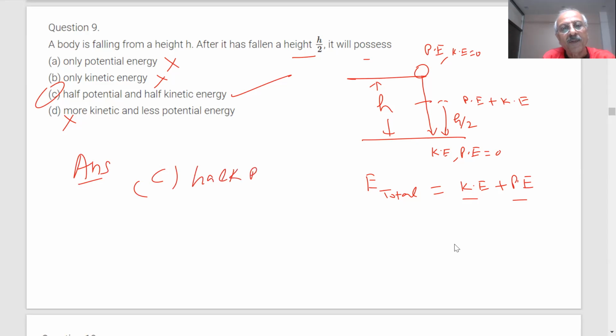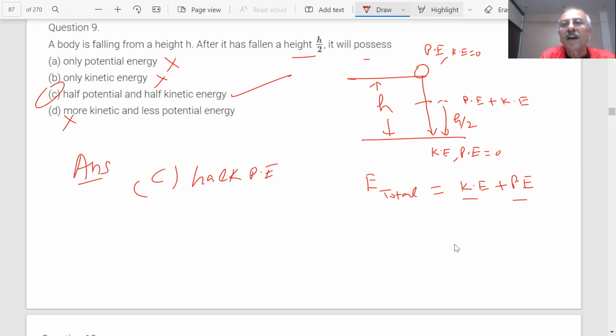Half potential energy and half kinetic energy. So that is the correct answer.